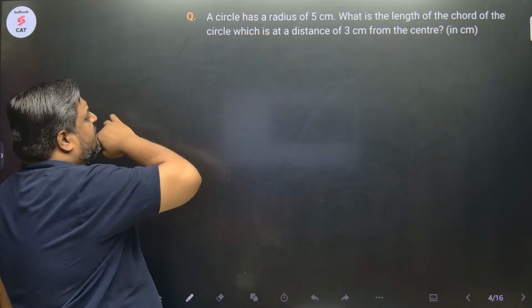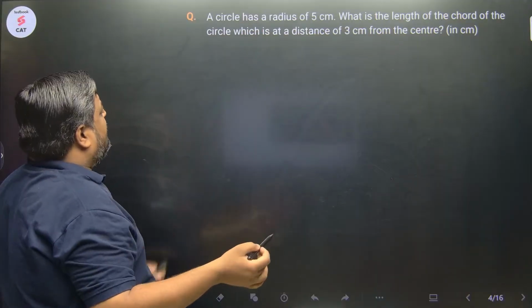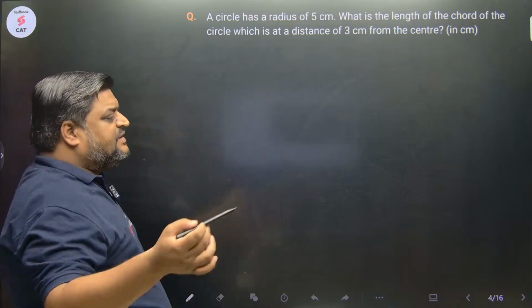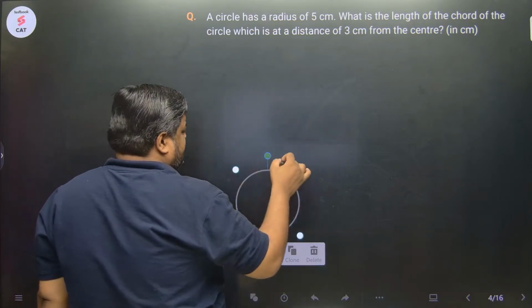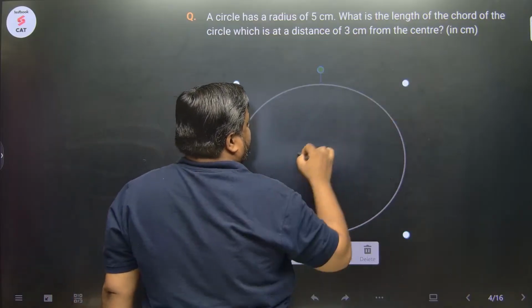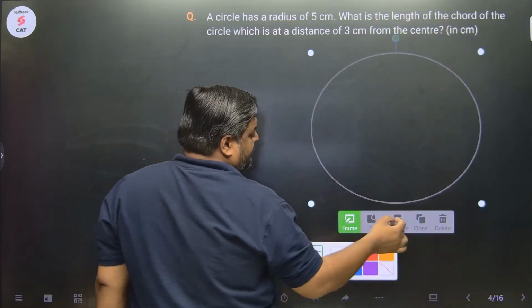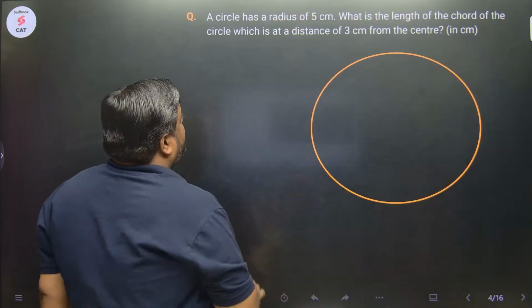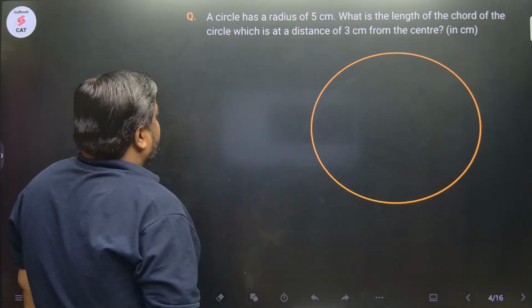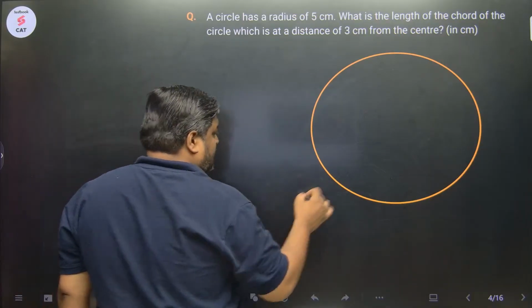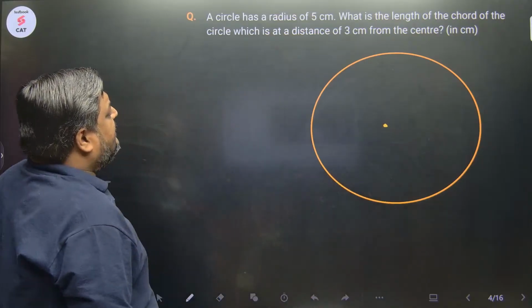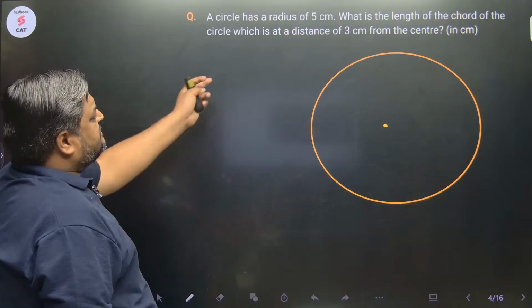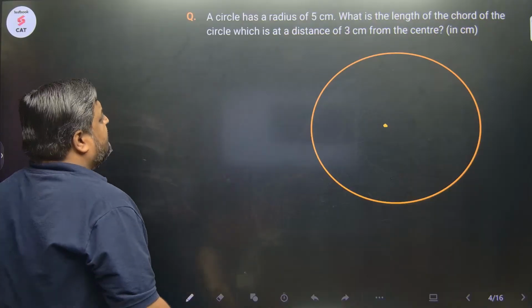Chalo, there is a circle of radius 5 centimeter. Find the length of the chord of the circle which is at a distance of 3 centimeter from the center. Very basic question. There is a circle, a yellow colored circle. This circle will obviously have a center.